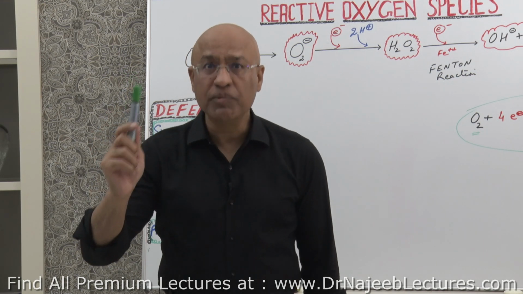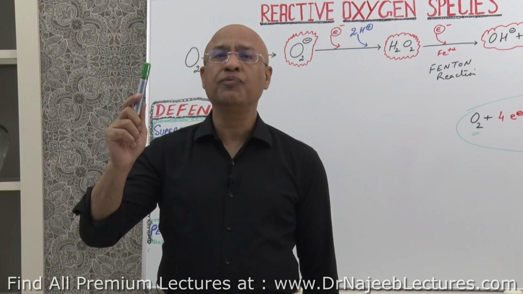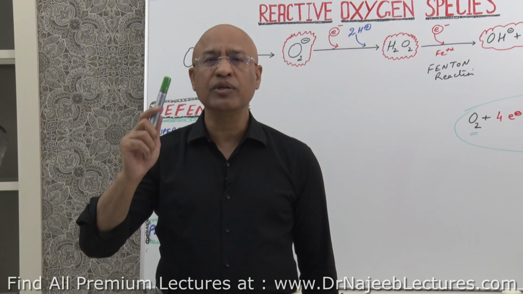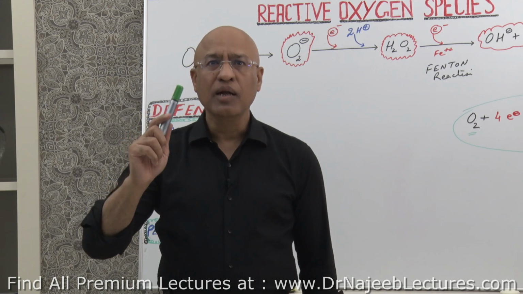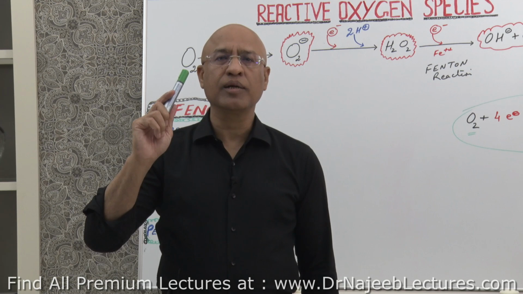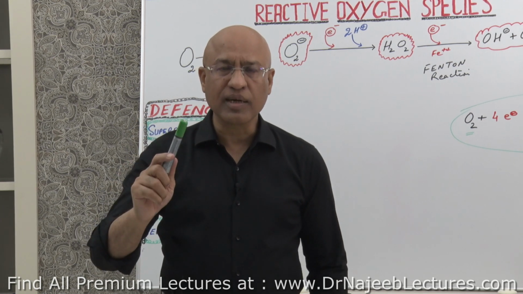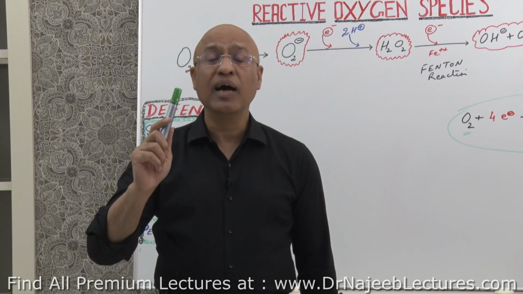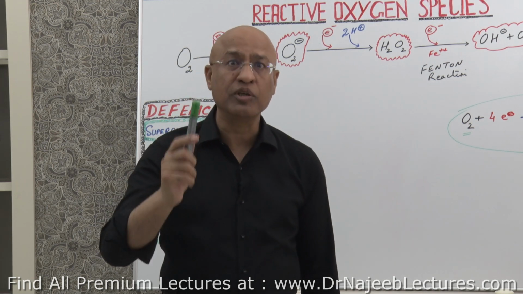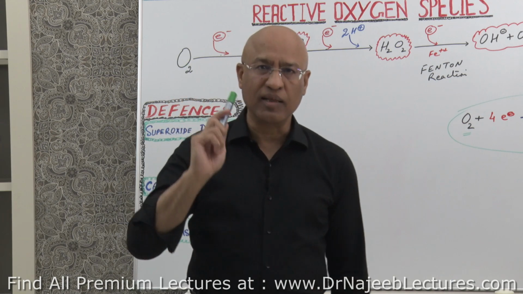But at the same time, it needs to defend itself against the reactive oxygen species, which are superoxides, hydrogen peroxides, and hydroxyl radicals, and all of them are highly reactive and they can damage the DNA or RNA or proteins or the lipids and kill the cell.